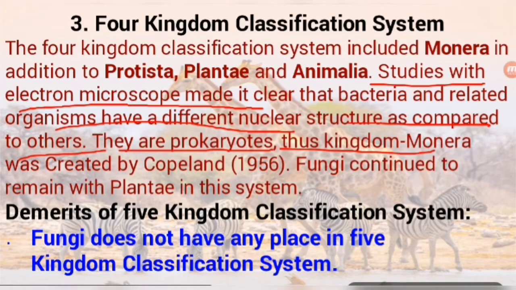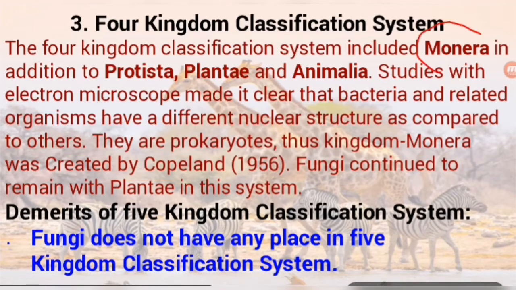Thus kingdom Monera was created by Copeland. So students, Monera is the additional kingdom in which organisms with prokaryotic structure are included, meaning in their cell no nucleus is found.